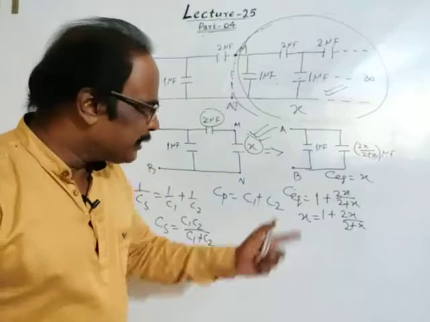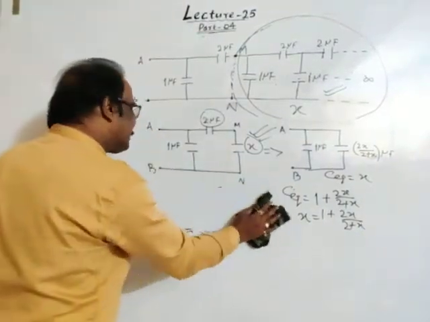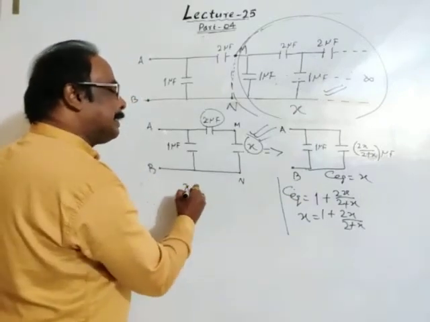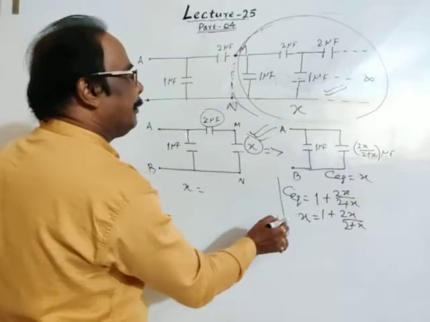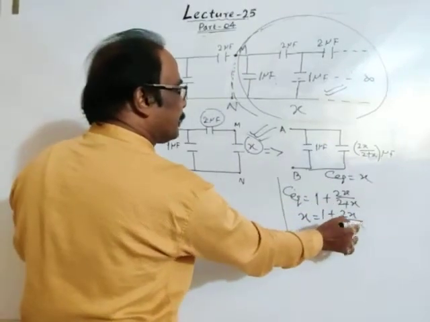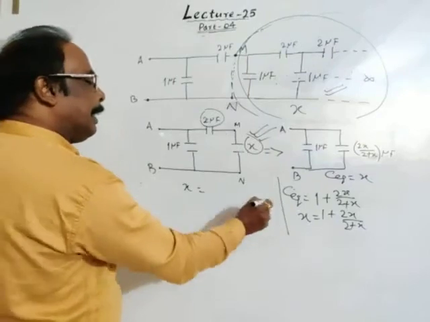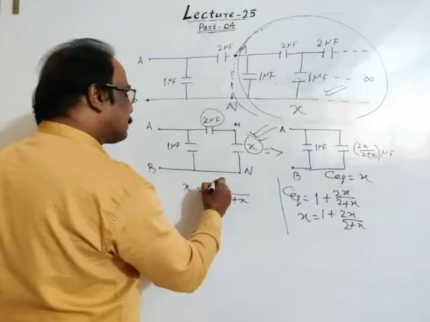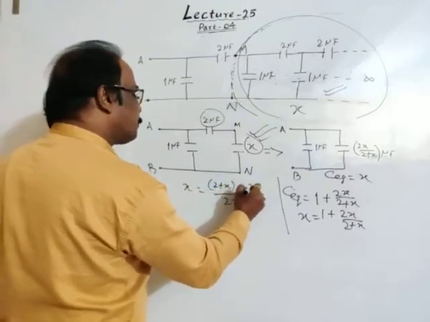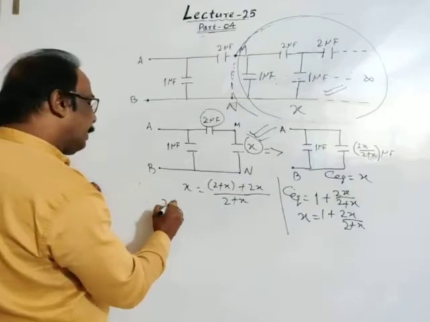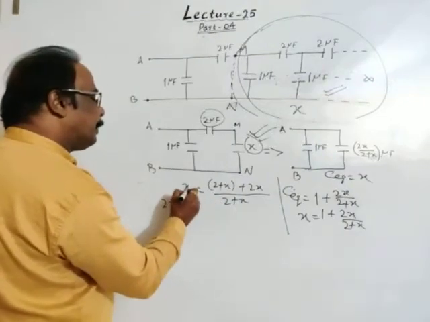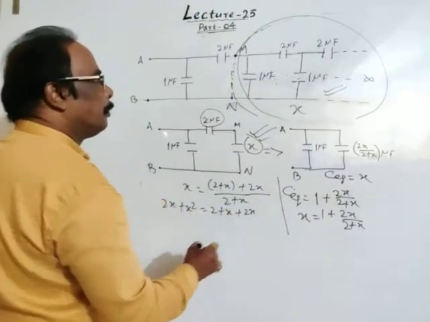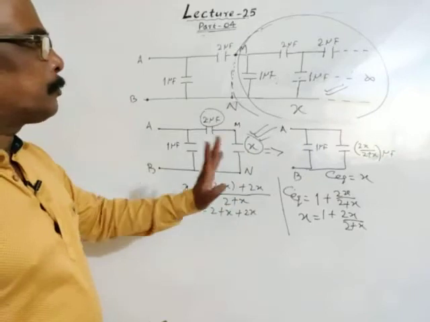Is it clear? Let's solve for X. So X is equal to 1 plus 2X divided by 2 plus X. Then X into 2 plus X, cross multiply: 2X plus X square is equal to 2 plus X plus 2X.